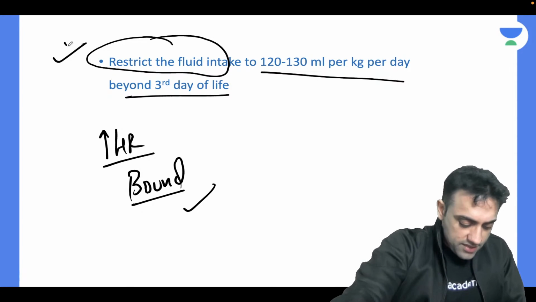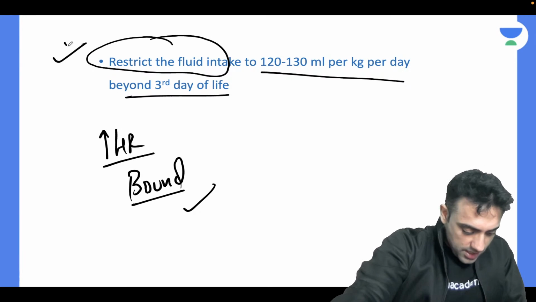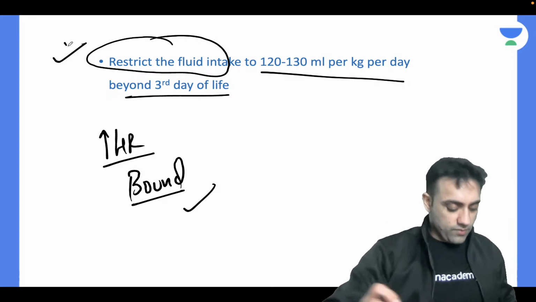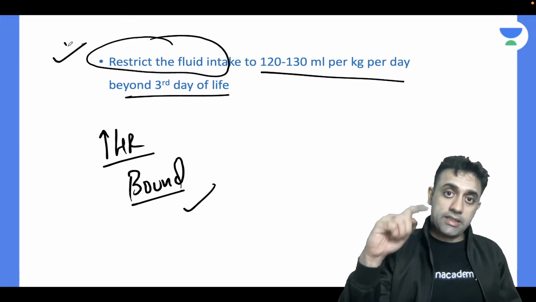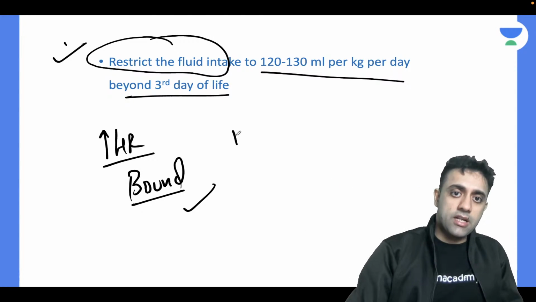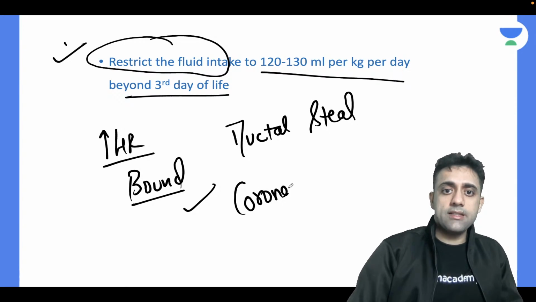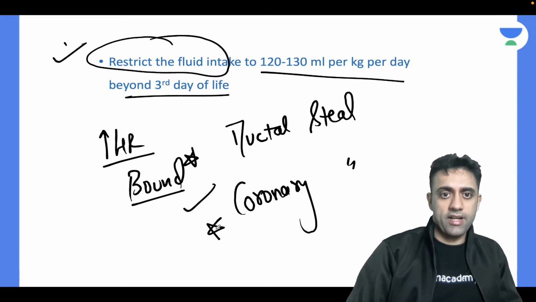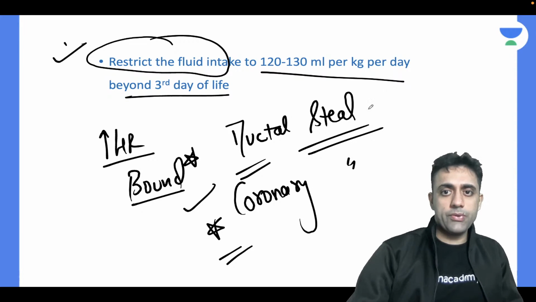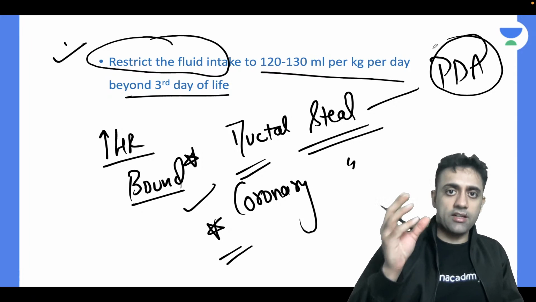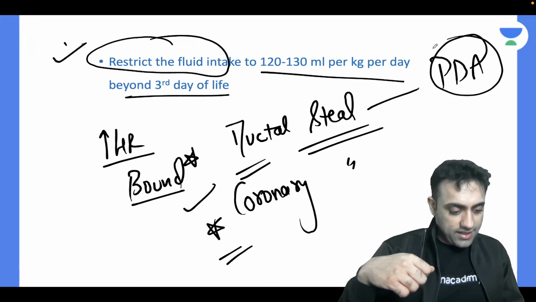Okay, Pancake says coronary steal phenomenon is due to dilatation of the coronary artery in pre-existing coronary artery disease, as more blood will go towards the dilated vessel. Very beautiful, Pancake. Remember, guys, there is something known as ductal steal phenomenon, and there is something known as coronary steal phenomenon. Very important exam question. Ductal steal phenomenon, as I told you, is seen in patent ductus arteriosus, where the ductus arteriosus is stealing blood from the aorta. That is ductal steal phenomenon.